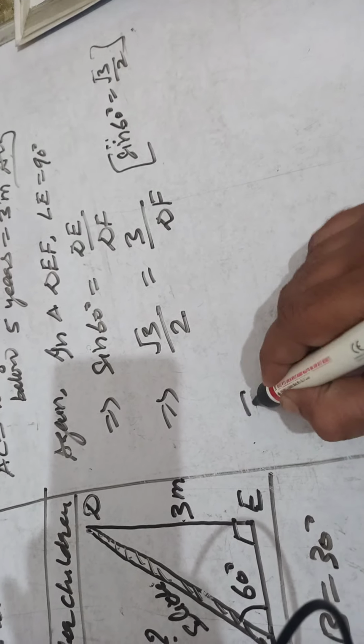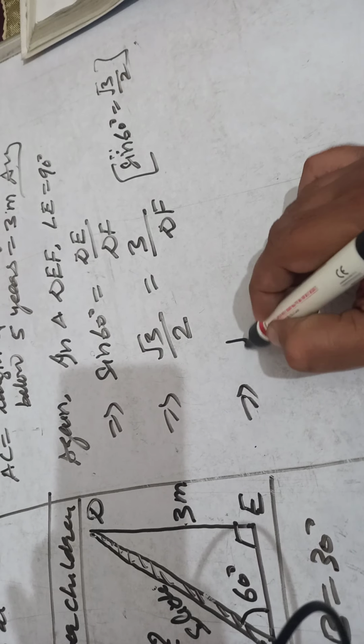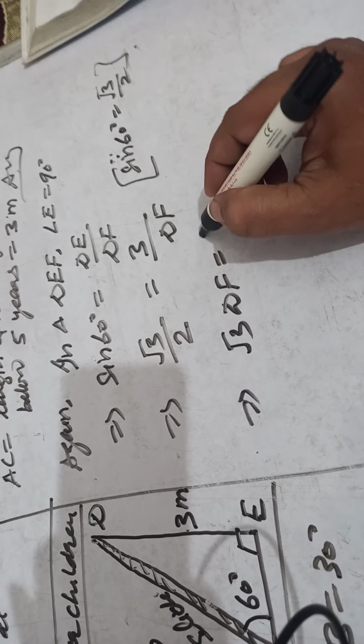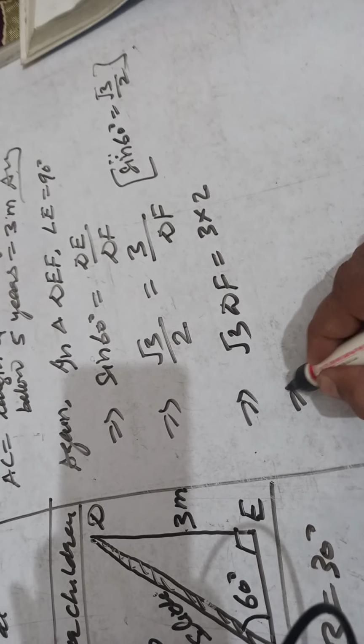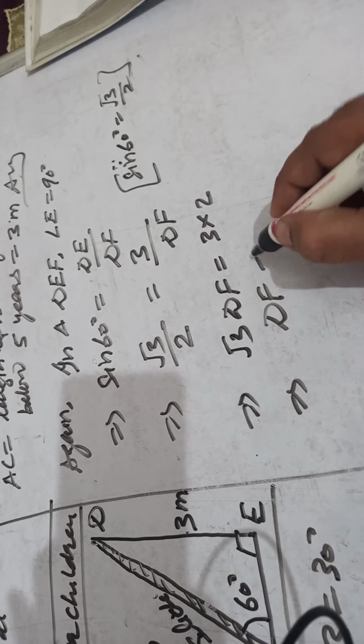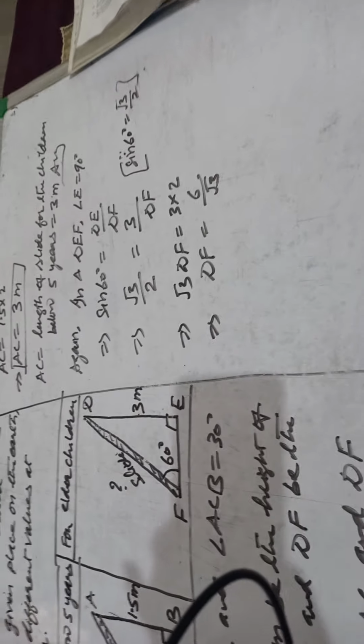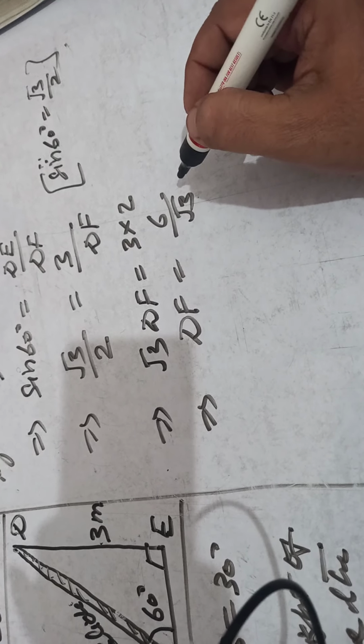Okay, now by cross multiplication, children, root 3 DF equal to 3 into 2. This implies that DF equal to 6 upon root 3. Okay, children, DF equal to 6 upon root 3.